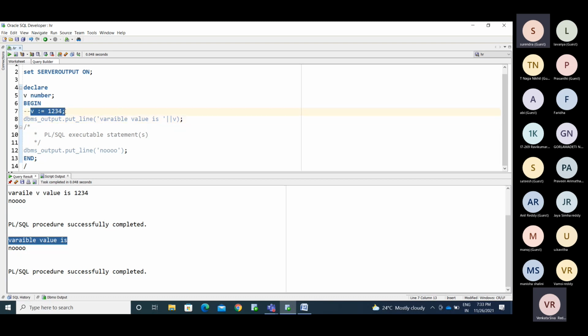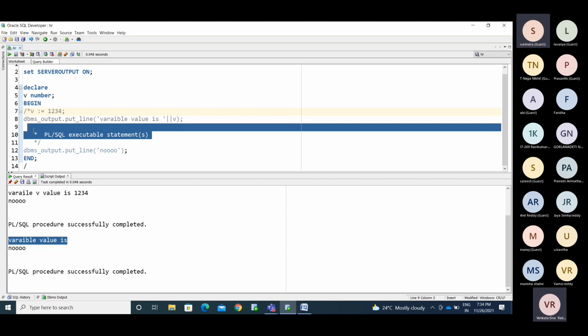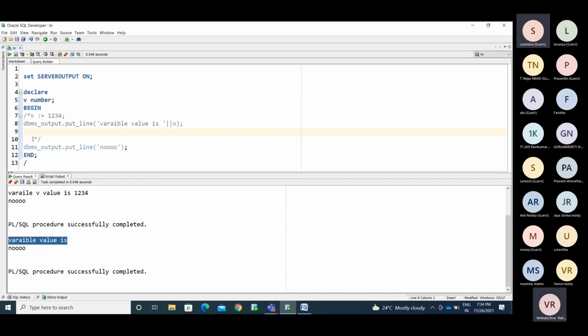If you want to disable only one line of code, you use hyphen two times. This is the single line comment. If you want to disable multiple lines of code, till this value also, you use /* and */. Now I disable this.